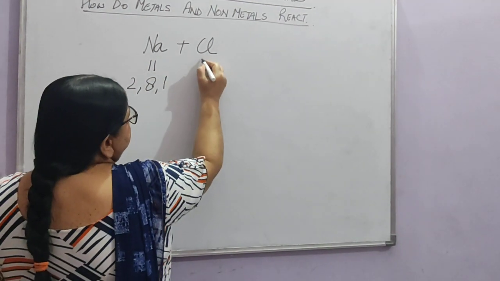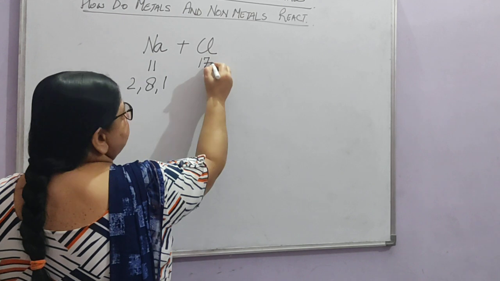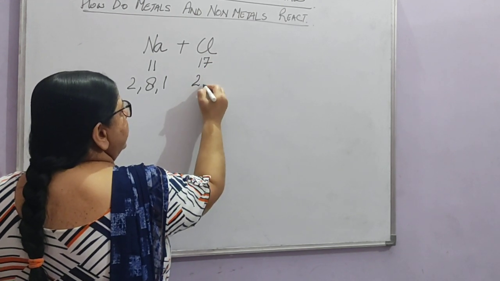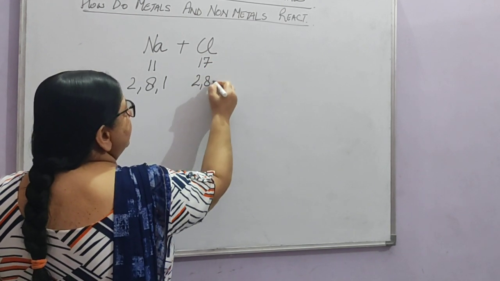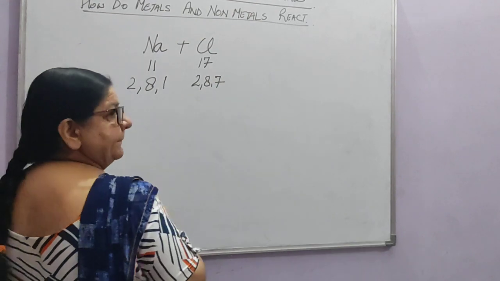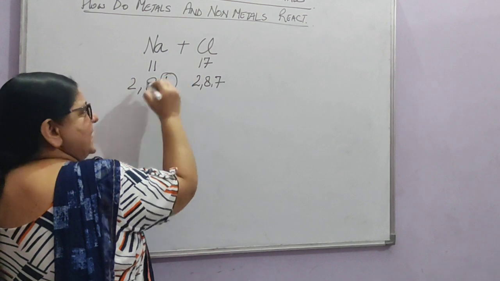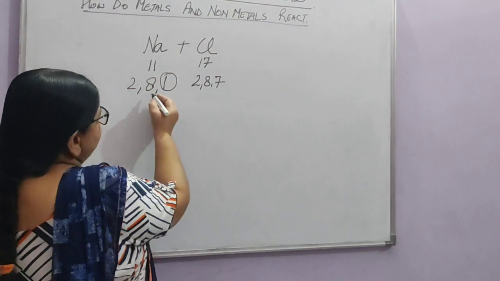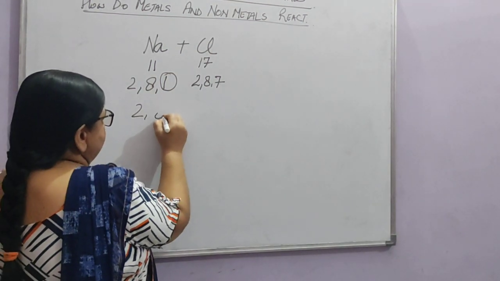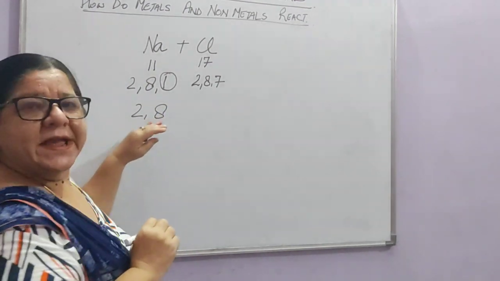And chlorine's atomic number is 17, so its electronic configuration is 2, 8, 7.